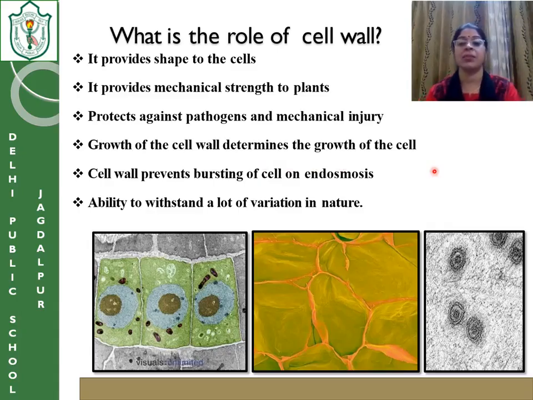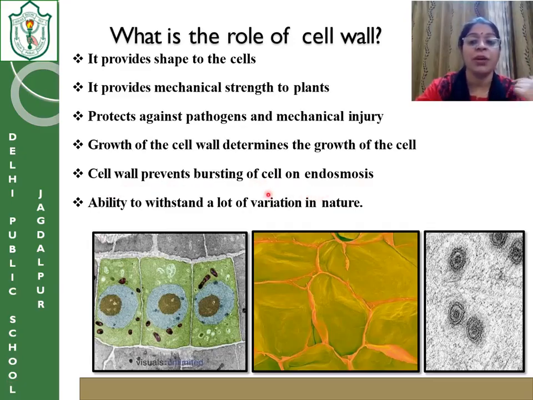As I have discussed in the previous class, the cell wall develops another layer after its maturation. Cell wall prevents bursting of the cell on endosmosis. Just remember in your mind, children, what is endosmosis? Endosmosis is the process in which the cell is kept in the hypotonic solution.